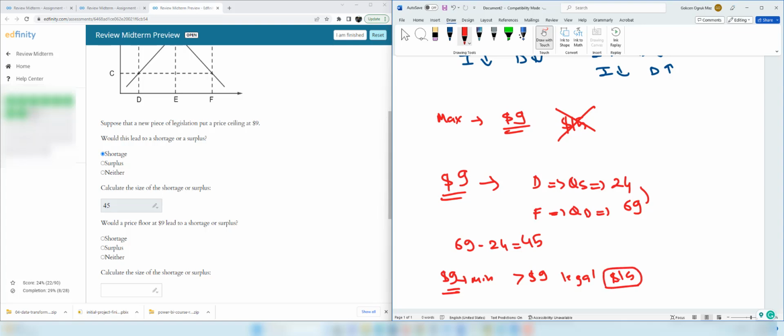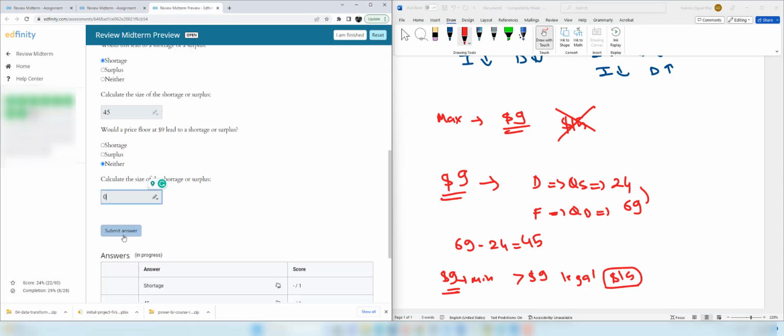So the market forces of demand and supply will bring markets into an equilibrium, which you have the price of $15. Therefore, the price floor is not going to change the equilibrium result, and we are not going to see either shortage or surplus, and the size of shortage and surplus will be 0.